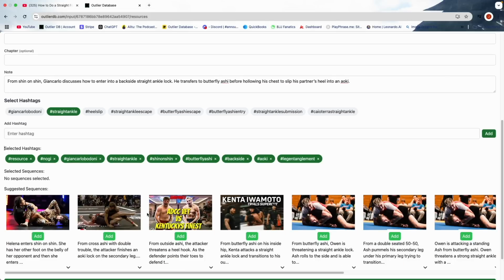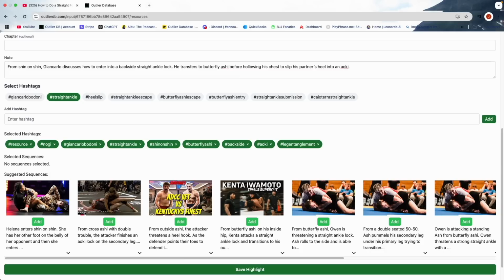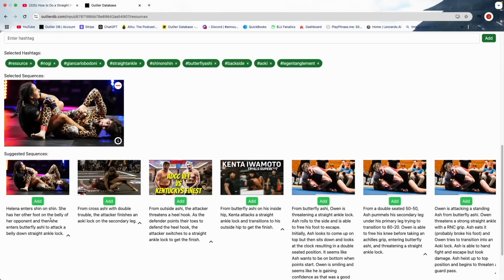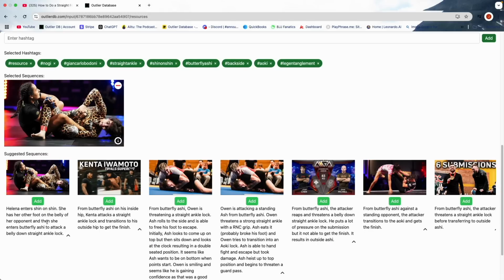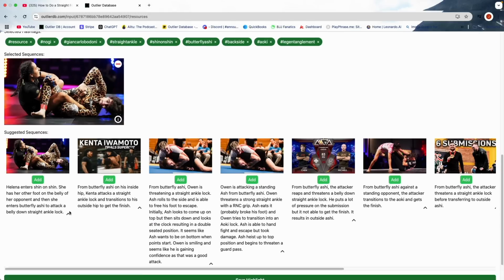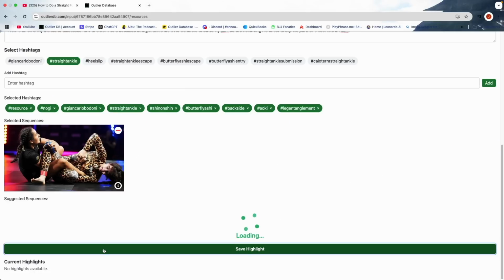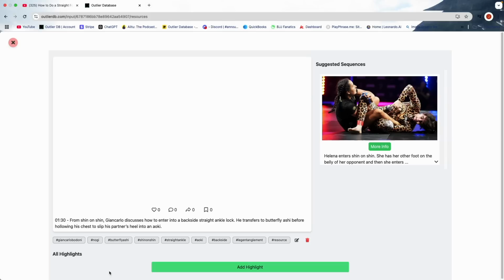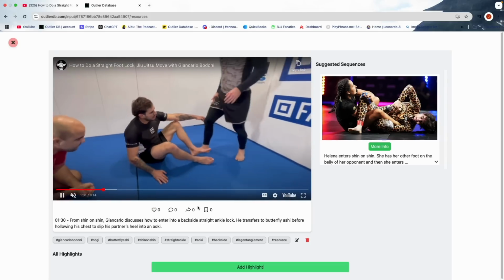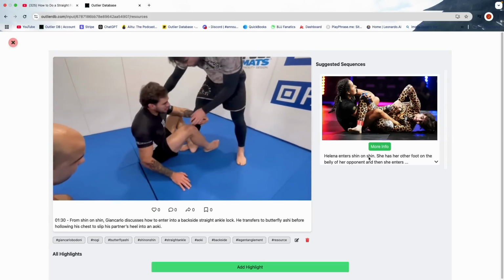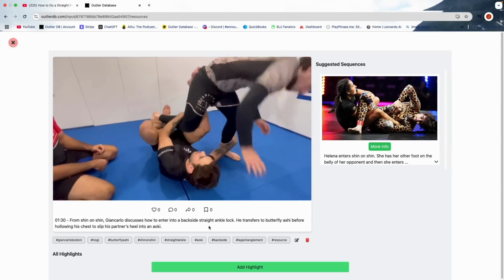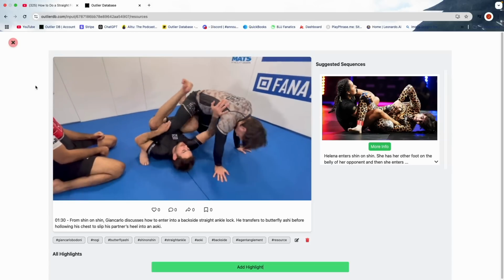Now, again, we can scroll down and we can see some recommended sequences to add to this. So if we wanted to add this sequence, we could add it. We could even expand to get more of a description on what's happening here. So we can add that. And then now we can save the highlight. So again, you can see the one that I've entered is down here now, and I could always click that to be taken to the view page where I can like, share, comment, edit, see the sequence that I linked with this resource. And yep, that's the basics of the data entry system.